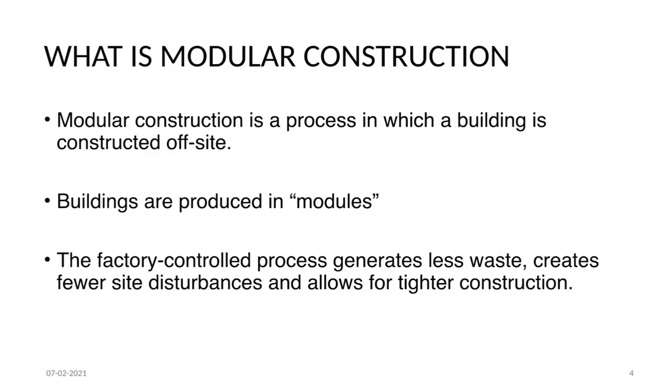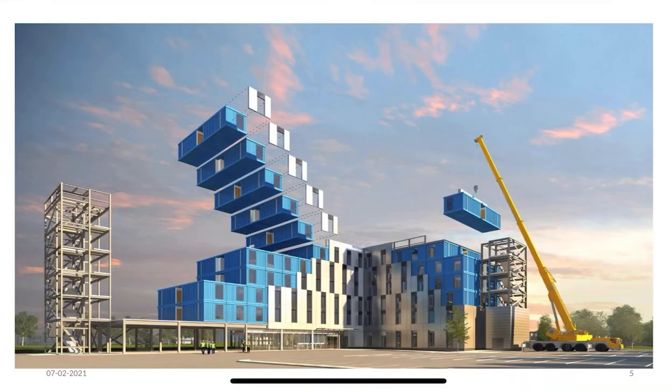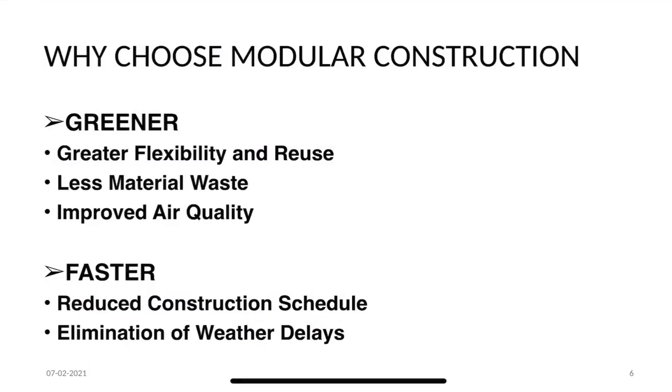The factory control process generates less waste, creates fewer site disturbances, and allows for tighter construction. Why choose modular construction? So there are basically 3 points, which are greener, faster, and smarter.